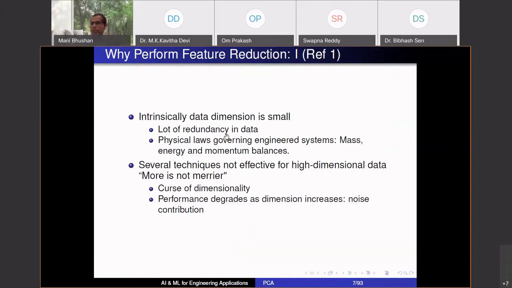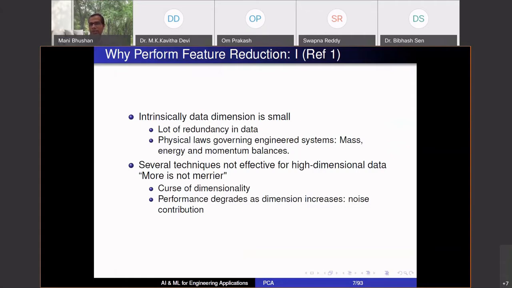So that is one reason. That is actually, you can say, a reason why we want to perform feature reduction. Other one is that we can work effectively with small size data because intrinsic data dimension is small. Also, several techniques are not effective for high dimensional data. Some things which will work well when you are dealing with 10 dimension data, 15 dimension may not scale well when you're dealing with 100, 200 dimension, 500 dimension data.